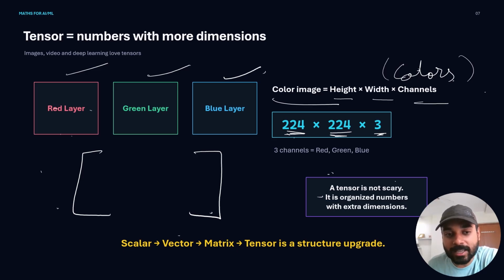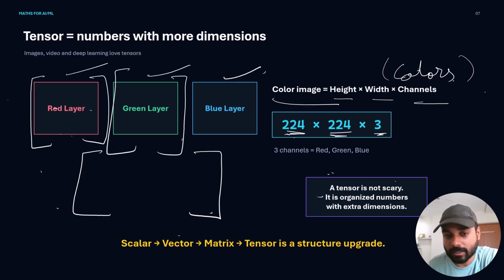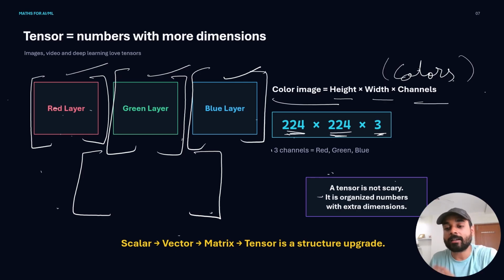Each of these layers has a 224 by 224 matrix, and each of them is stacked one on top of the other like a sandwich. That is how simple a tensor is. Deep learning uses tensors heavily because images, videos, and batches of data naturally have more dimensions. So this is where tensors are mostly used.